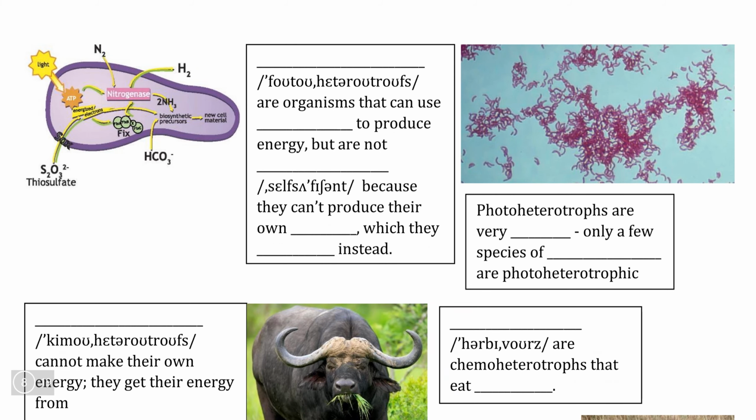We're going to split up talking about heterotrophs into two videos because heterotrophs have a lot of different diversity about what organisms can be consumed. So first, we're going to talk about a weird variety of organisms that are called photoheterotrophs.